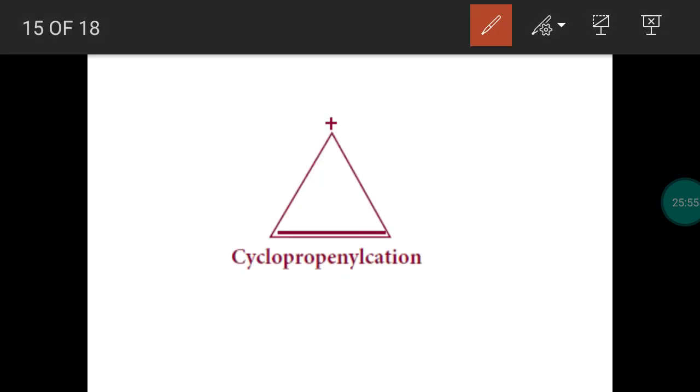And this is cyclopropenyl cation. So this is a planar structure. It has delocalization of pi electron because of the positive charge. So this is the pi bond. The electron of a pi bond is called a pi electron. When this pi electron is shifting here, the positive charge will be shifted over here.